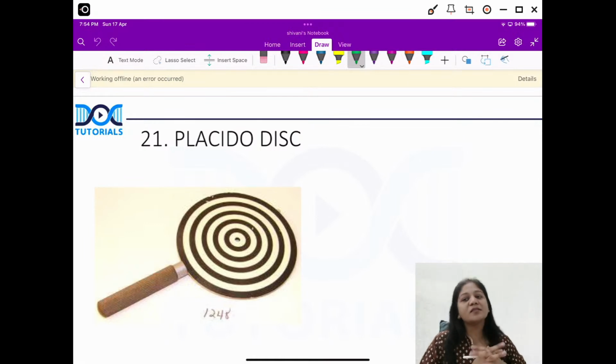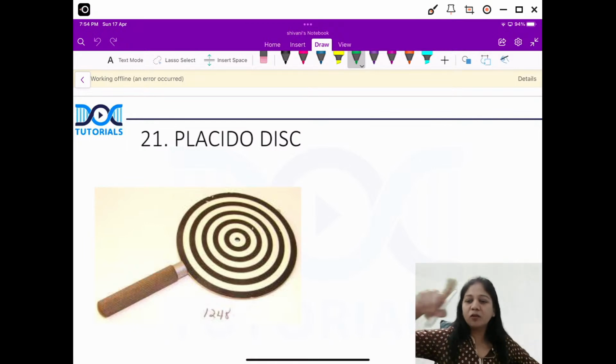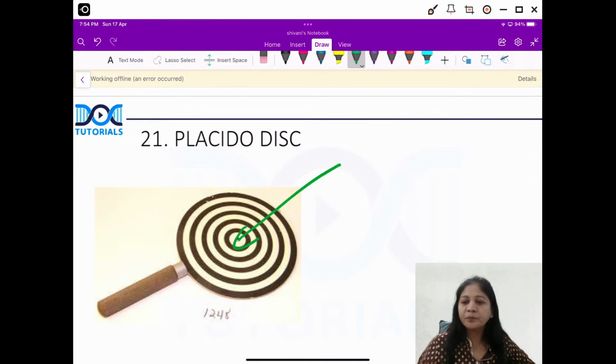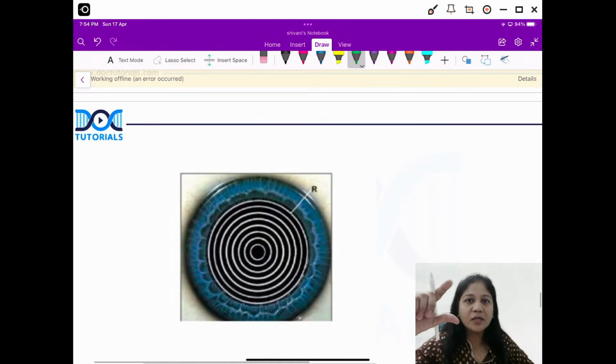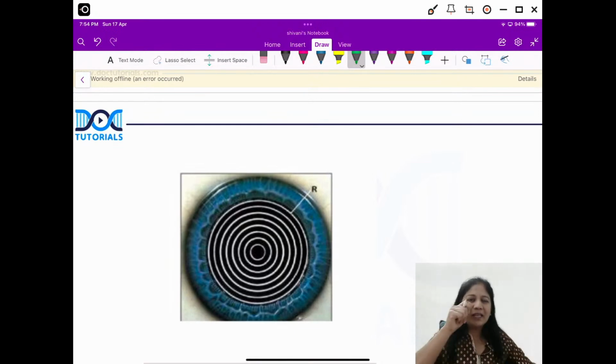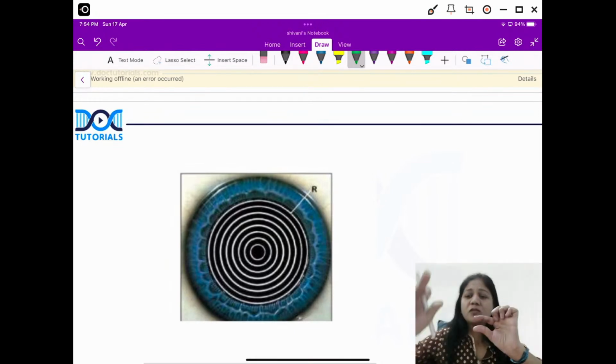Okay, the next image is again important. An image based question can be there. So this is a placido disc. First you have to identify that it's a concentric white and black areas in the disc, and you have a central hole. So mainly once you see the cornea of the patient through this placido disc, like suppose I am the examiner, I'll see through the small hole the patient's cornea.